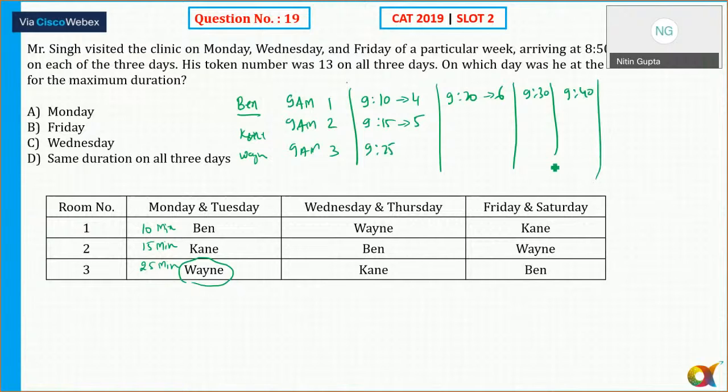Okay. And here 9, 9:30, then 9:25. So 9:25 plus 25 is 9:50, and 9:50 plus 25 is 10:15, and 10:15 plus 25, so 10:15 plus 15, and so on.